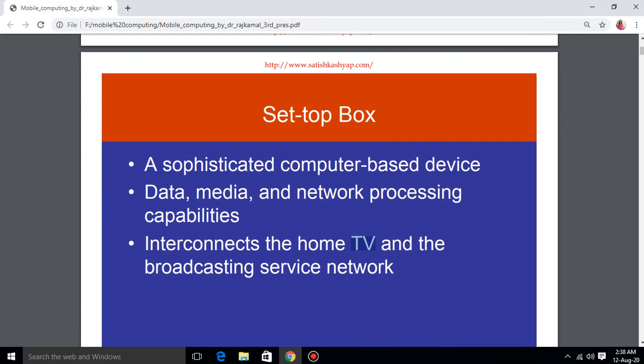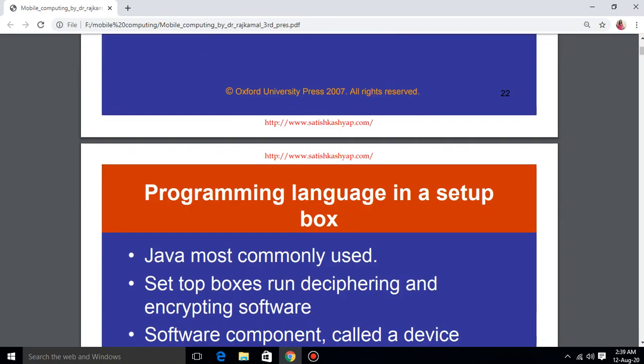Data, media, and network processing capabilities are there in the set-top box. It interconnects the home TV and the broadcasting service networks. All of us have a set-top box, an HD high definition set-top box. This set-top box is basically the device which helps in transmission of the signals received from the broadcasting service network, that is the television network, and it broadcasts on your home TV.